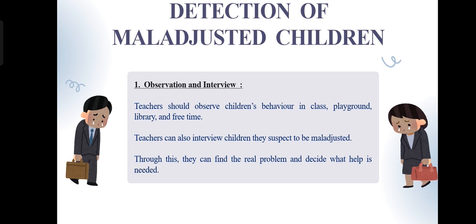For example, a child who sits alone and avoids eye contact, a student who frequently fights or argues, a child who never volunteers or answers questions, etc. So, a teacher can keep a simple observation diary, noting patterns in attendance, interaction, and emotional reactions. Consistency over days gives a clearer picture than one-time observation.